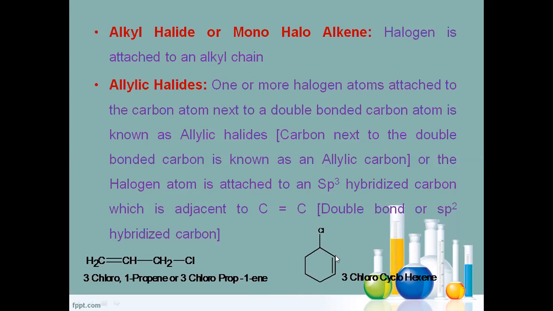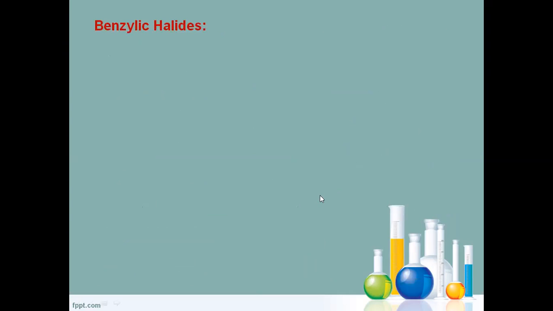The sp3 carbon which is adjacent to the sp2 carbon is known as allylic carbon. So this is the allylic carbon and this is the allylic carbon. It is linked with halogen, so it is known as allylic halide.